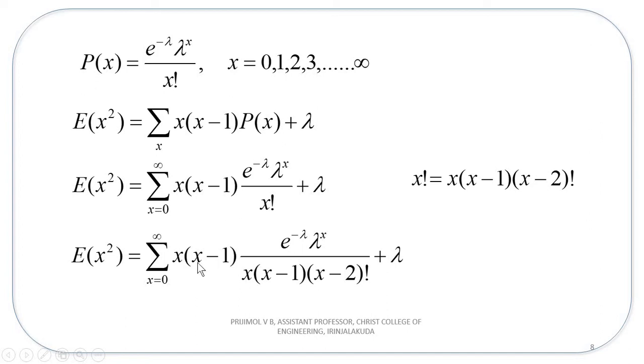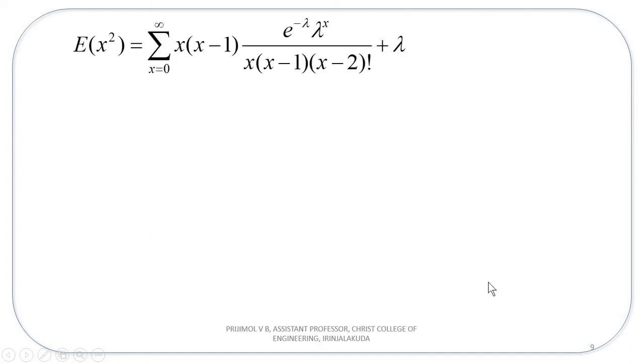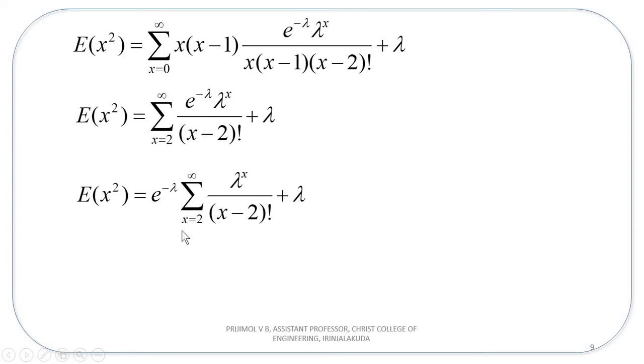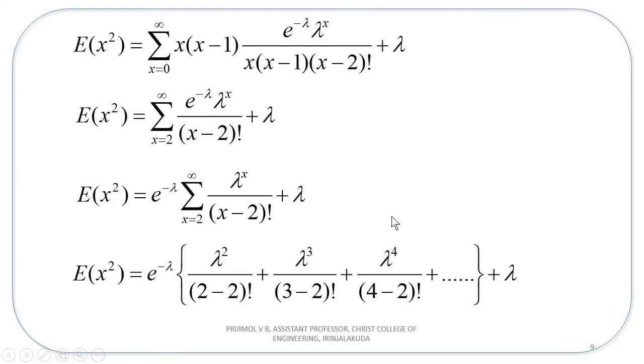Now you can cancel x into x minus 1 in the numerator and denominator. After cancelling, you will be obtaining this expression, but you can see the change of the limit. So here previously, before cancelling, it was from 0 to infinity. After cancelling, it will now become 2 to infinity. Now you can take this e raised to minus lambda as a constant outside. Now you can expand this summation.